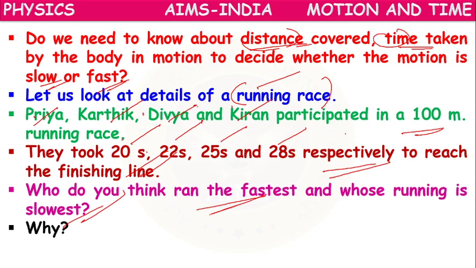Priya has taken less time to complete the running race, so she is moving fastest. But Kiran has taken more time to complete the race, which means he is moving slowly. So his motion is slow.